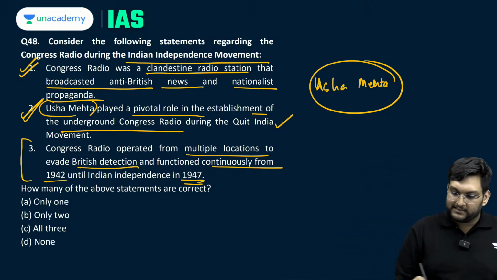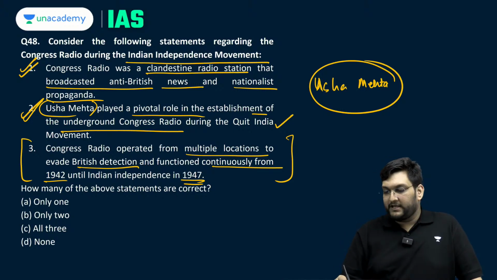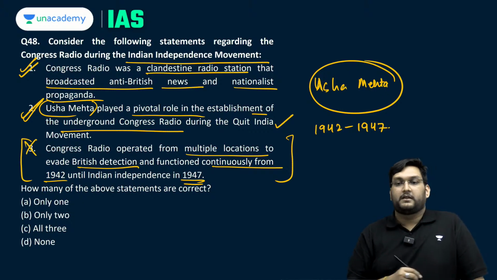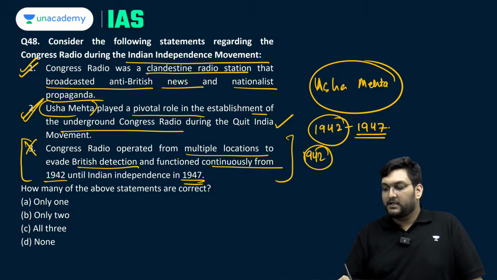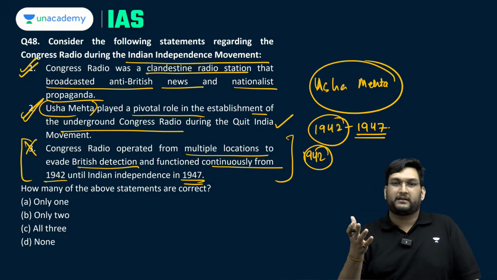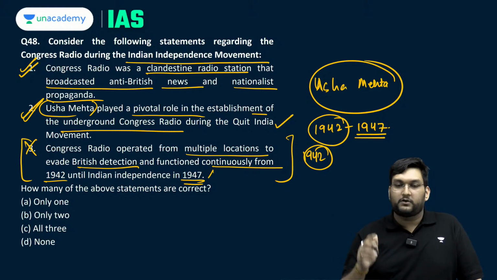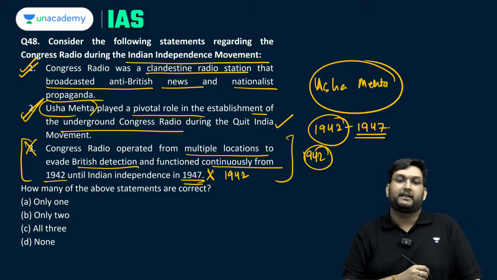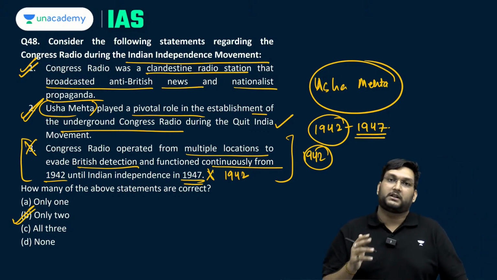And last but not the least is this statement, which is that it was between 1942 to 1947. This is an incorrect statement. Because in 1942 Quit India, they will get arrested by October and November, and thereafter it will cease to exist. So, it did not continuously go till independence, it was only something specific to 1942 and not thereafter. So, here 2 statements are correct, not the third one.